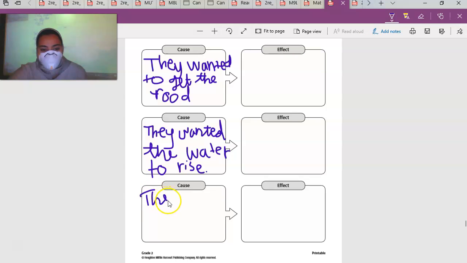The crow used the stick, and then why did he use the stick? And then here you're going to say to get the food.